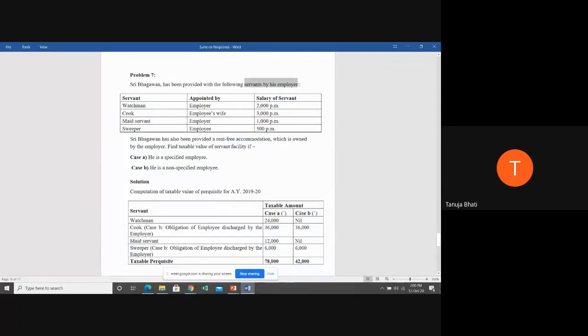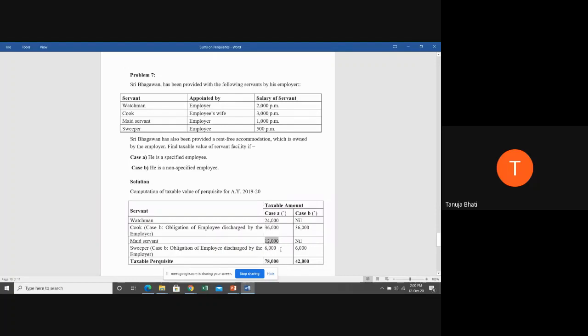So quickly we'll see case A first. In case A, watchman 24,000. Just multiply all these amounts by 12 and you will get the amount. So watchman 24,000 is taxable because it is a specified employee. In case of a specified employee, all the provisions given in respect of sweeper, helper, watchman, gardener, everything is taxable. Cook 36,000 completely taxable.